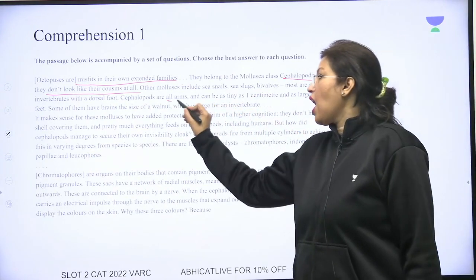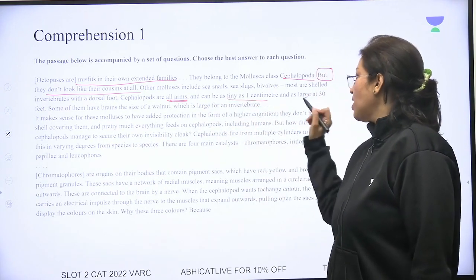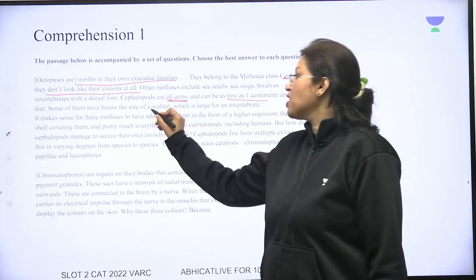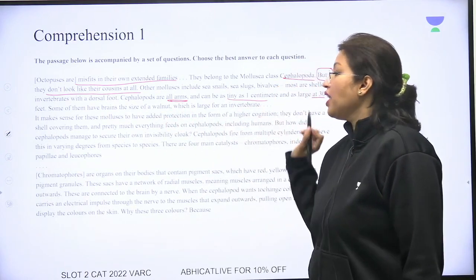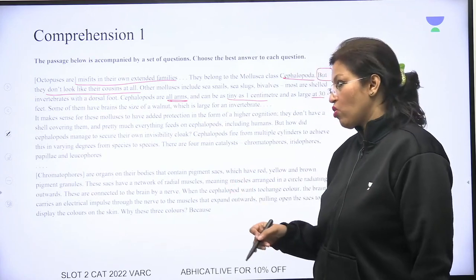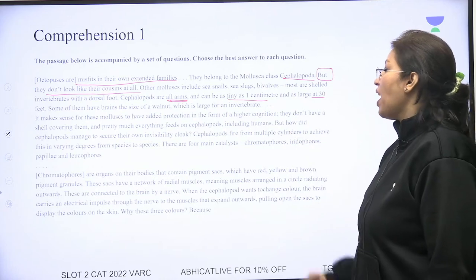Cephalopods are all arms. तो cephalopods के सिर्फ हाथ होते हैं and can be as tiny as 1 centimeter and as large as 30 feet. Some of them have brains the size of a walnut, which is large for an invertebrate. So the cephalopods have larger brains also. It makes sense for these mollusks to have added protection in the form of a higher cognition.